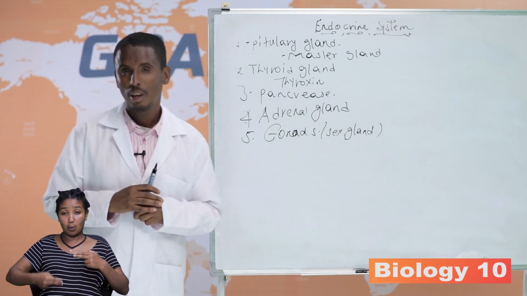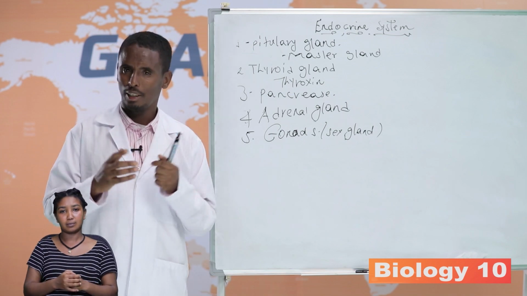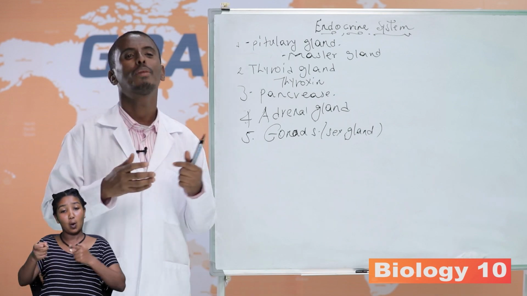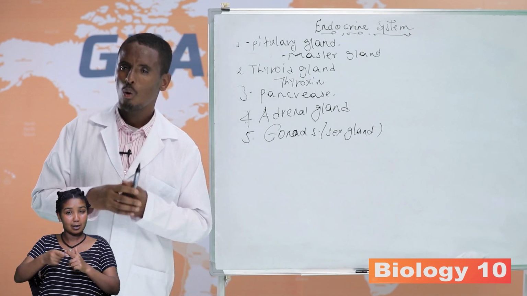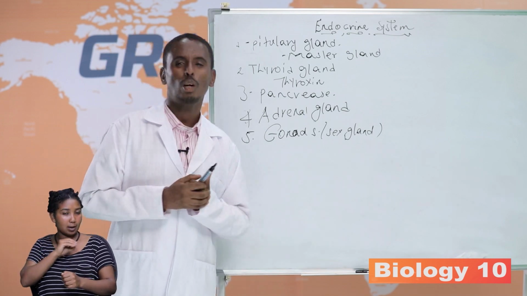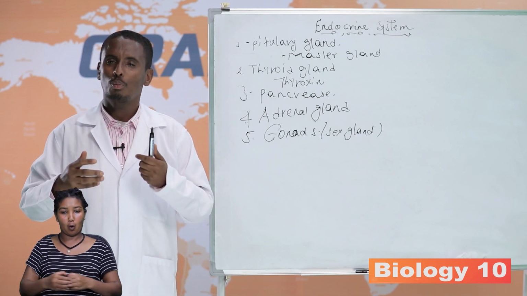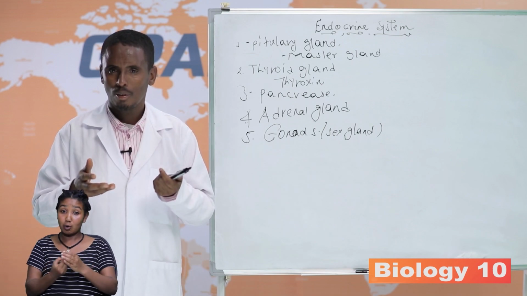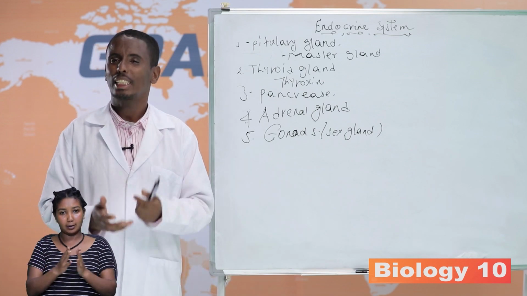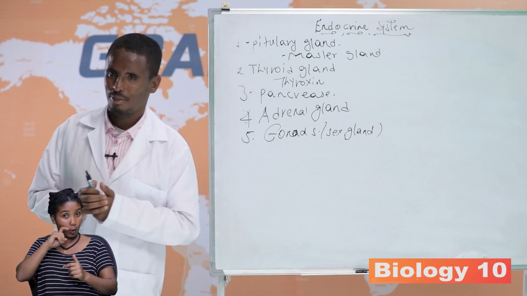These two hormones have a role in different functions. Estrogen has a role in controlling female secondary sexual characteristics. What are female secondary sexual characteristics? The ovary starts to produce eggs, breasts develop, the hips widen, and menstruation starts. These are the female secondary sexual characteristics.